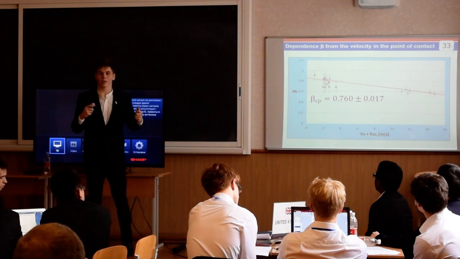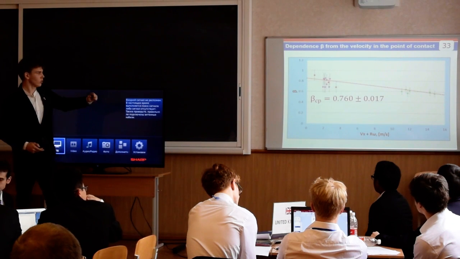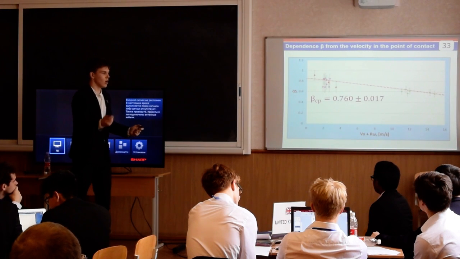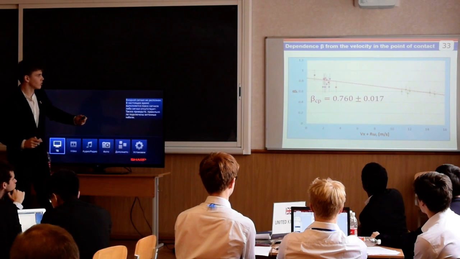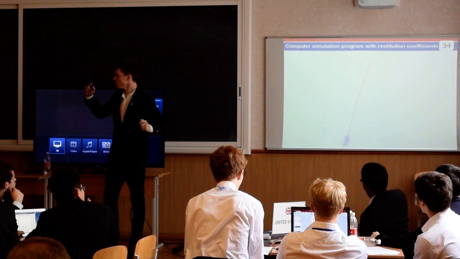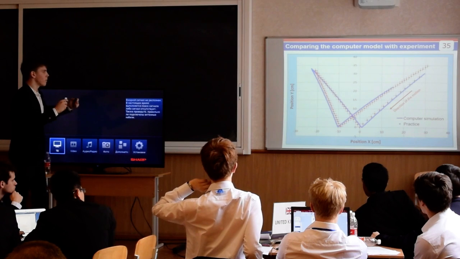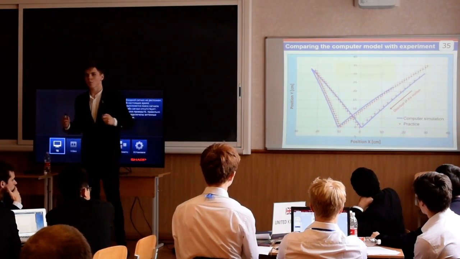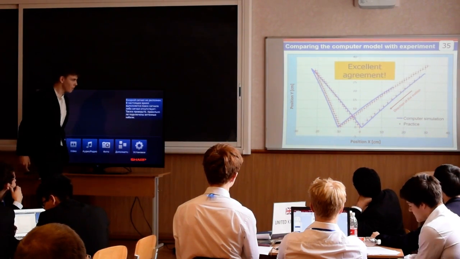After that, we reconstructed the dependency of beta on the contact point's velocity. As you can see, the horizontal restitution coefficient is slightly decreasing with increasing contact point velocity. We can assume that with a small deviation of the velocity during collision, the horizontal restitution coefficient is a constant quantity. Its average value you can see on this slide. We used these values of restitution coefficients in our computer model, and after that we compared the experimental trajectory with our computer simulation. As you can see, predictions from our computer model have an excellent agreement with the experimental data.